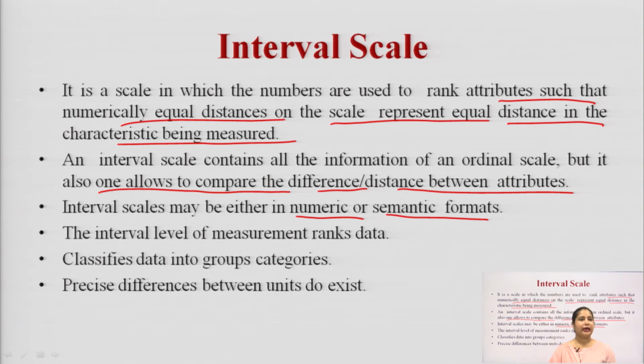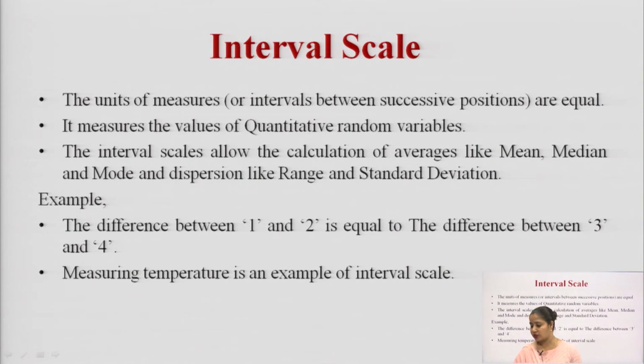The interval level of measurement ranks your data, and it classifies the data into different groups and categories. The precise difference between the units does exist, meaning the difference between every rank exists and it should be constant.